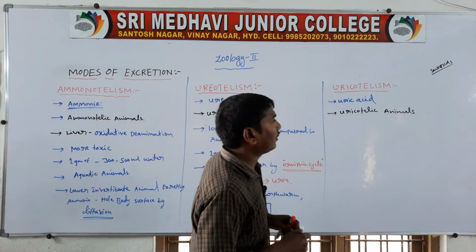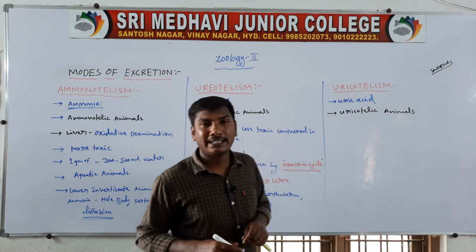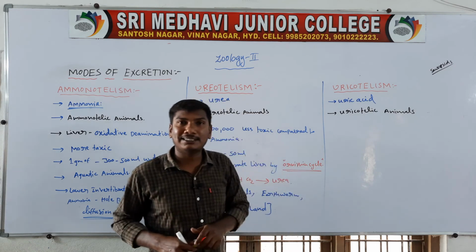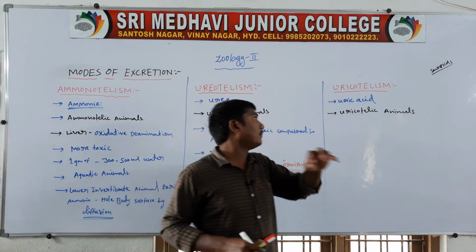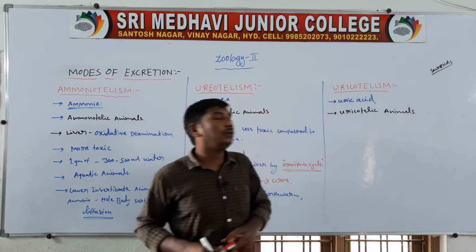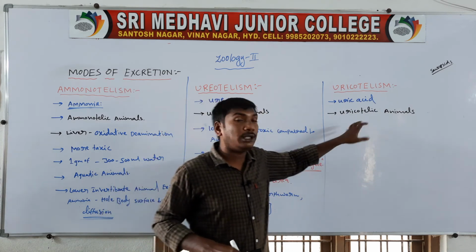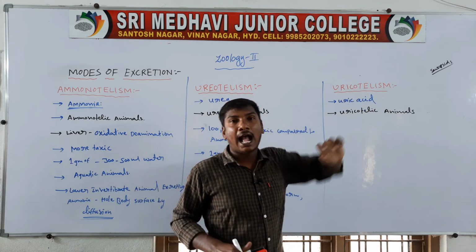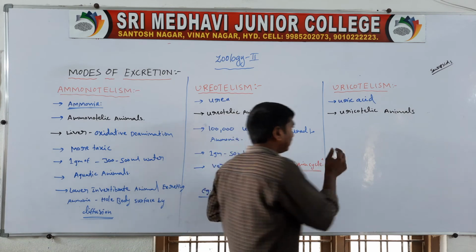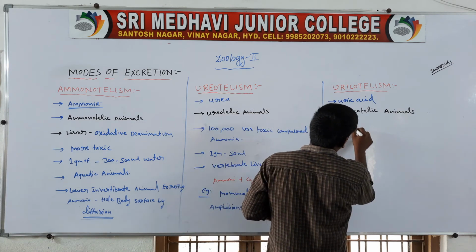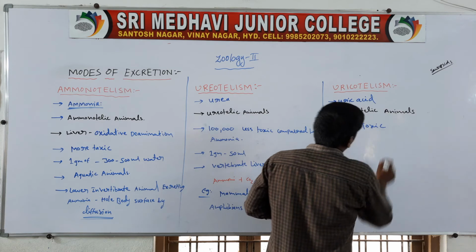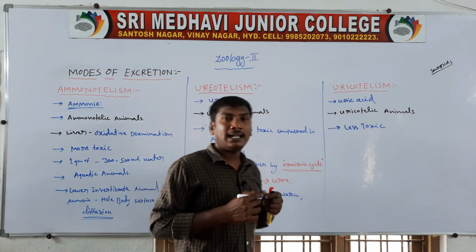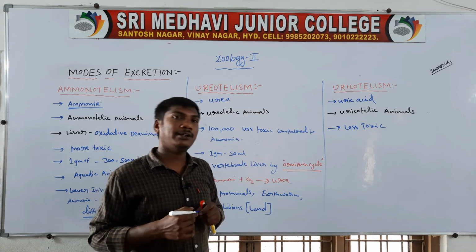Next, the third one is uricotelism. Uricotelism means these animals excrete uric acid, and they are called uricotelic animals. Uric acid is less toxic compared to urea and ammonia.